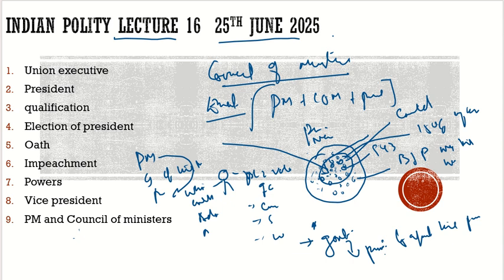So they will appoint the Council of Ministers. They would be appointed by the President. It is on the pleasure of the President. The Prime Minister works on the pleasure of the President. The Council of Ministers work on the pleasure of the President, and eventually it is the pleasure of the Prime Minister. They will be appointed in the name of the President, but on the advice of the Prime Minister. So this is what the Council of Ministers and the President look like. Now let's try to make it more systematic.